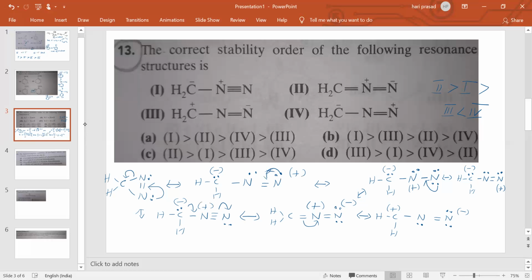Okay. Therefore, here in this one, what will happen is this interchange, this option will come here. The C option will come. So 2 is more stable. Why? Because it has the highest stability, all are octet, and nitrogen is the highly electronegative atom. In the first one, all are octet, but carbon is having the negative charge. Therefore, 2 is more stable, 1 is less stable. In 3 and 4, carbon is electron deficient, 6 electrons, and this N is electron deficient, 6 electrons. Therefore, 3 is more stable than 4. Like this it will come.